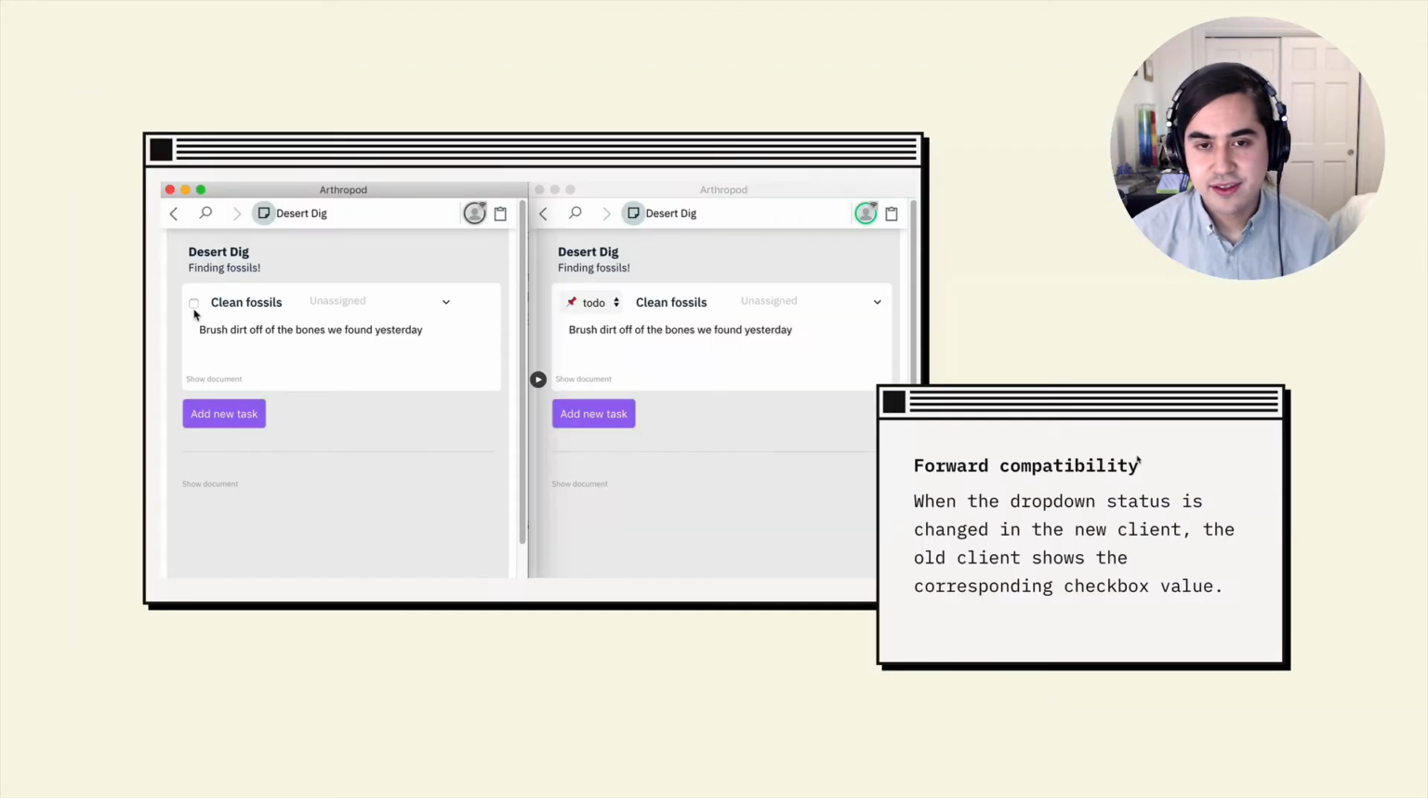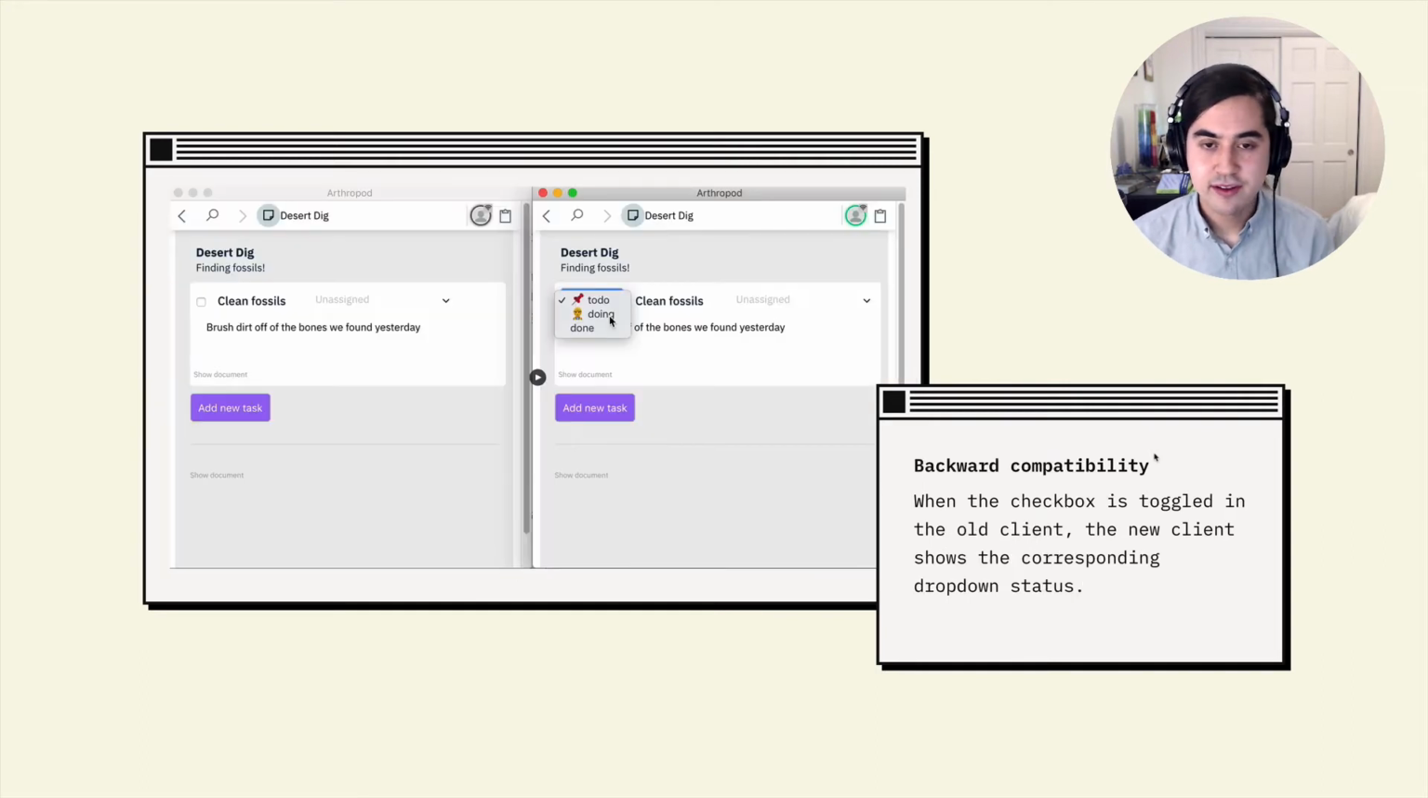This works quite nicely in the user interface as well. So here I have 2 versions of our issue tracker connected to the same data and running side by side. On the left, I have the one with a checkbox boolean. On the right, I have a dropdown corresponding to the enum. And when I check the box on the left-hand side, you'll see that the dropdown on the right updates to done, which is the corresponding value.